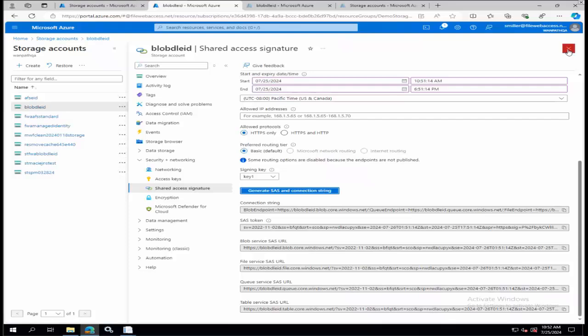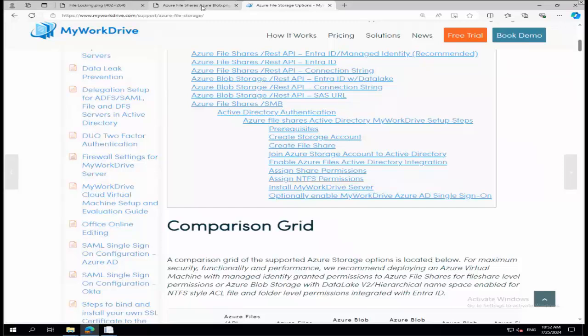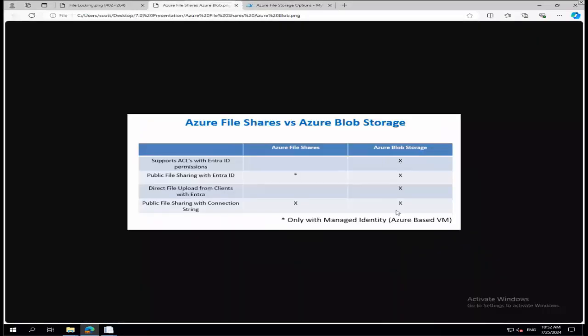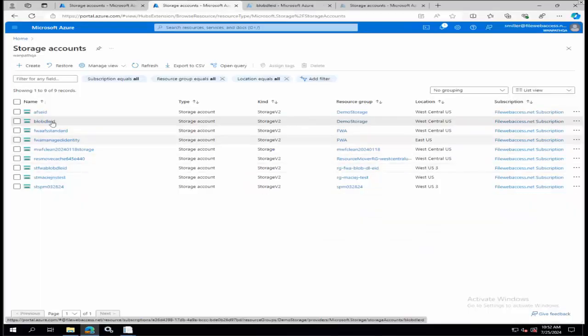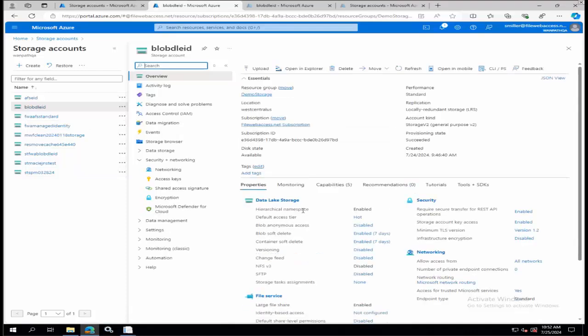Now, the important thing that's different about Blob accounts is, remember we had that chart earlier, and Dan talked briefly about the fact that if you want that ACL list, you've got to choose Blob storage, and you've got to have hierarchical namespace enabled. So when I look at my Blob configuration, it'll show you right on this overview page if you have hierarchical namespace enabled. And in this case, I do. If you don't, this will be a hyperlink.